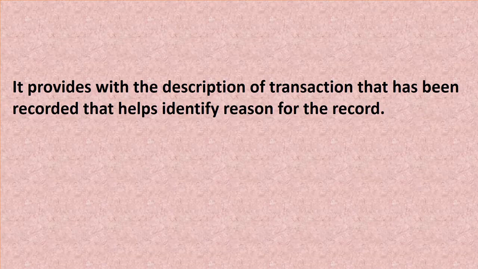If we have recorded all the entries in sequential order and debited and credited the same and equal amount, it will be very easy to identify the reason for recording the transactions.